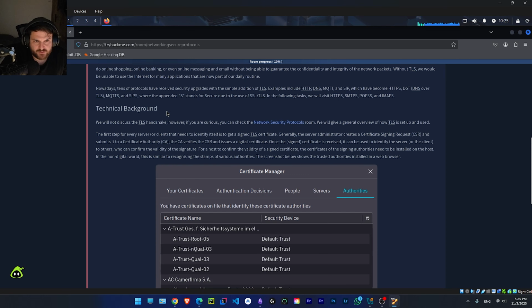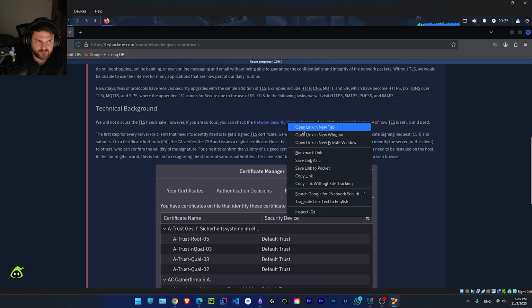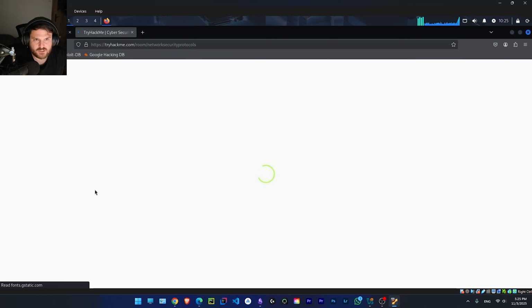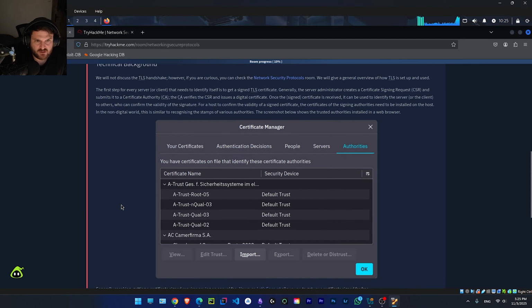Technical background. We will not discuss the TLS handshake. However, if you are curious, you can check the Network Security Protocols room. We'll give a general overview of how TLS is set up and used.